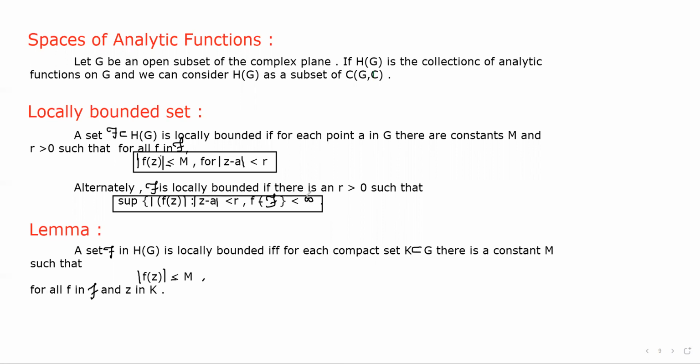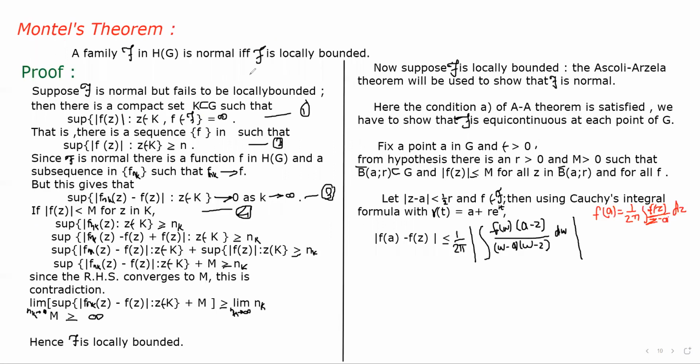Here we need it to be less than infinity for a locally bounded set, but in this proof we consider that it fails to be locally bounded. So hence we take it as equal to infinity.